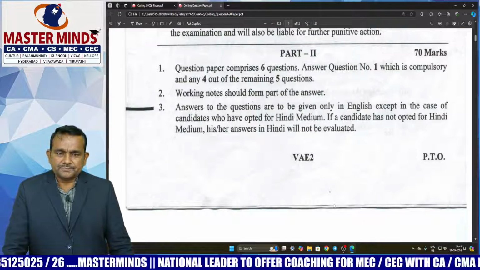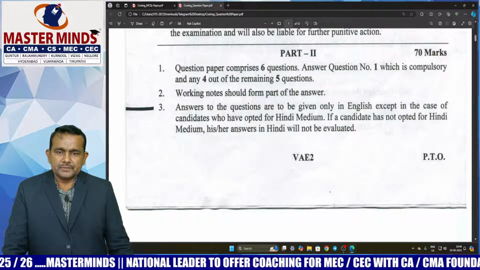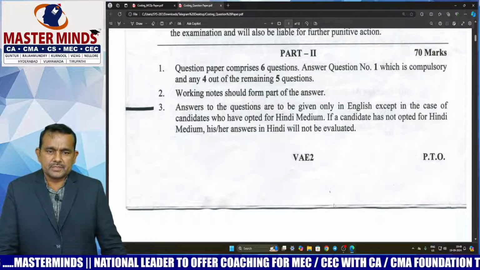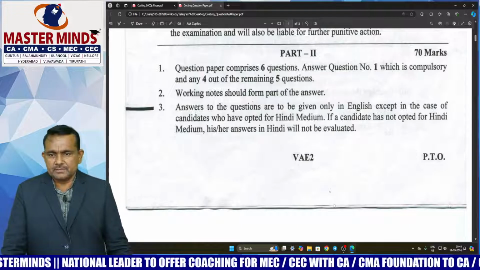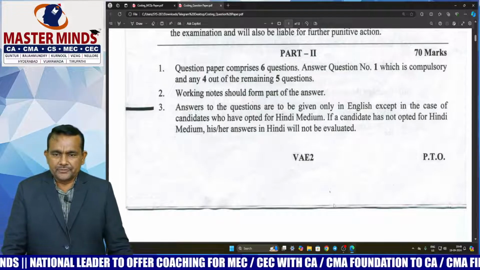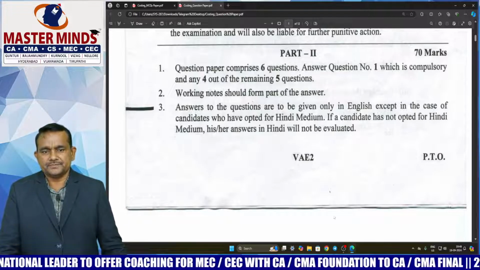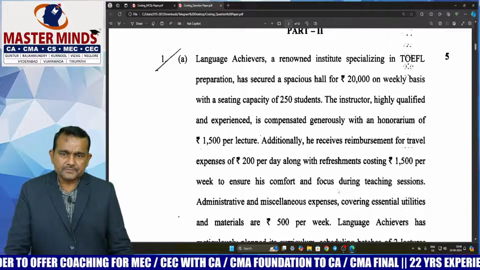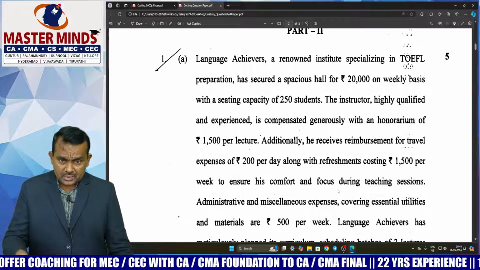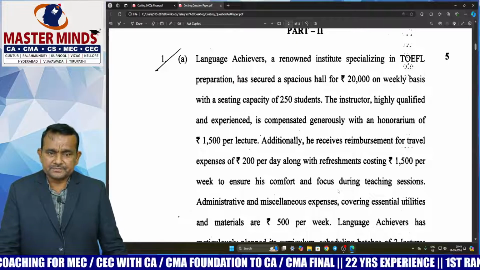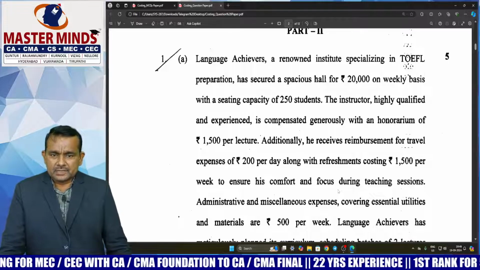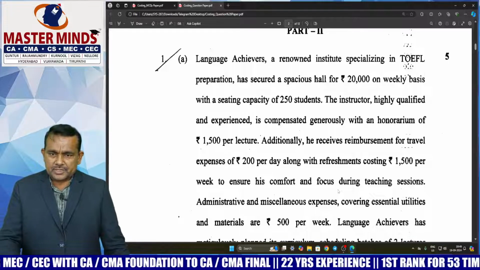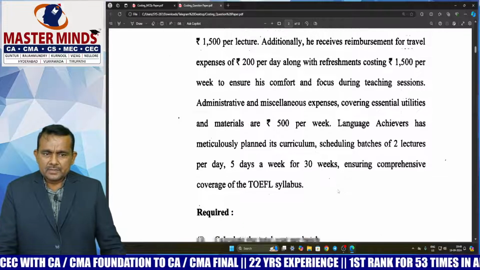Question paper part 2, sir. So here 6 questions. Question number 1, which is compulsory, and any 4 out of the remaining 5 questions. This is the first question, sir. This question related to service costing. So sector, educational institution sector, sir. So details given.